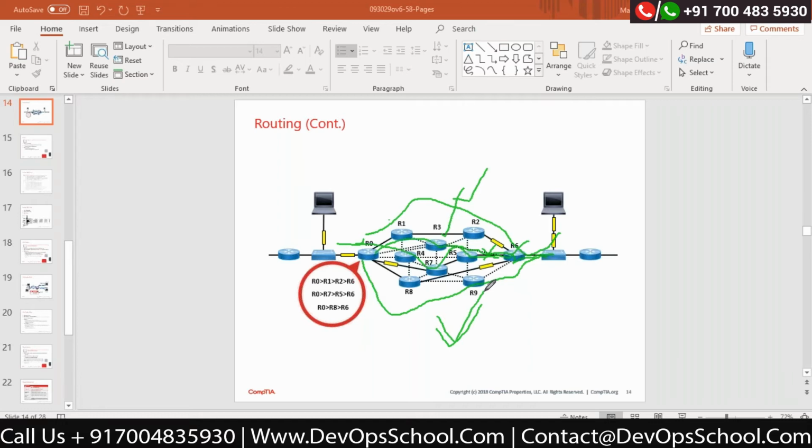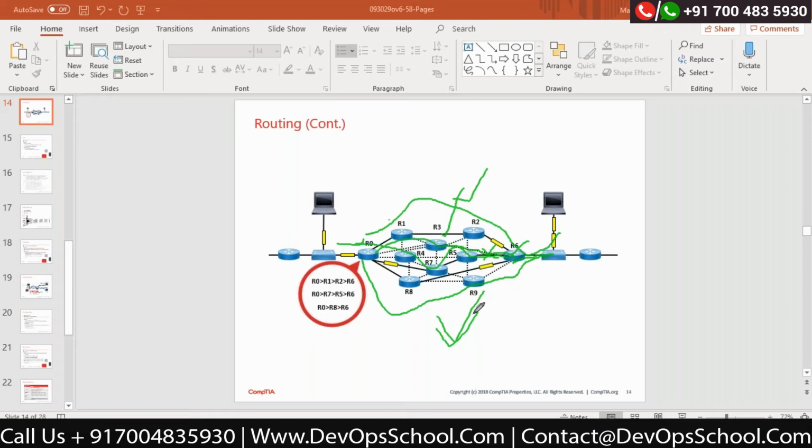Why? Because I need to reach the destination with the minimum hop count. Correct? Now, if I'm getting something like this in this particular diagram, that I have multiple best paths, then what should I do? The concept is called parallelism. I will do load balancing between these routes. If I have multiple routes with the same cost, or multiple best routes, I will do load balancing between these routes. So I will send some data from this route, and some data from that route. Every possible activity I will do that.